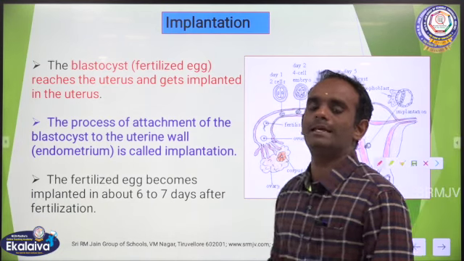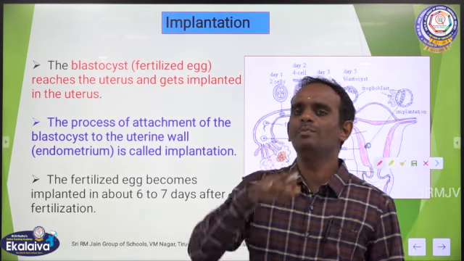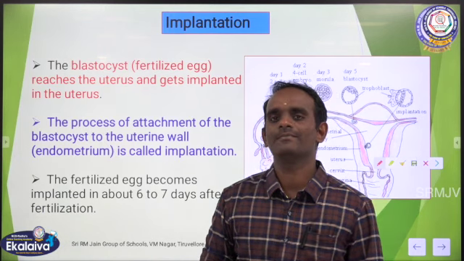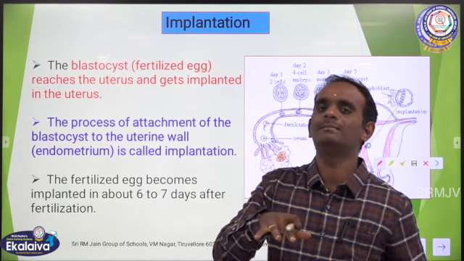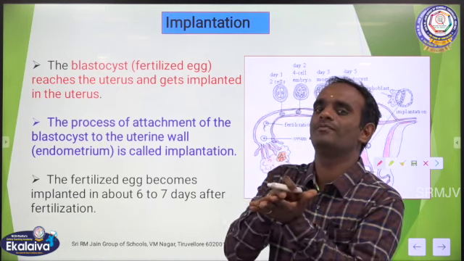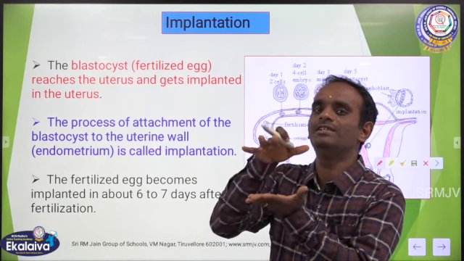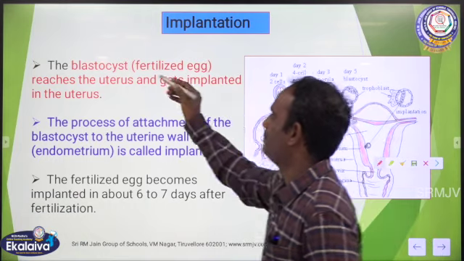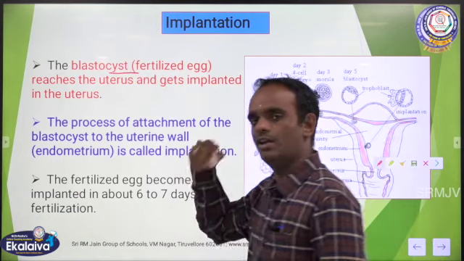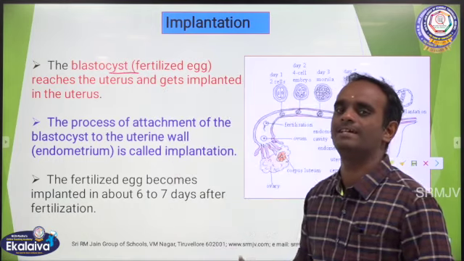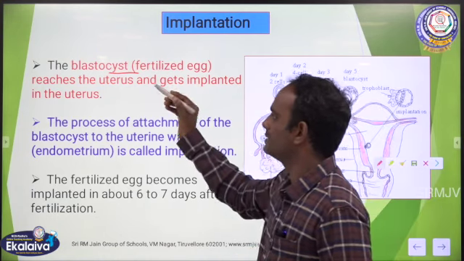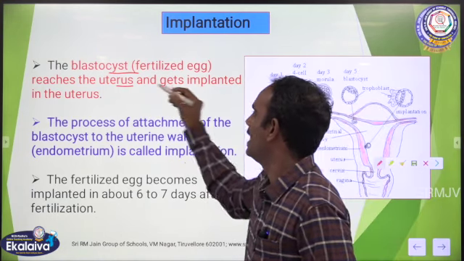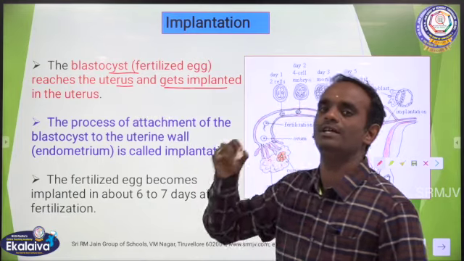The next one is implantation. What do you mean by implantation, children? Implantation is nothing but the attachment of the blastocyst on the uterus wall, that is called implantation, right? See here, the blastocyst is also nothing but the fertilized egg. Okay. So the blastocyst reaches the uterus and gets implanted in the uterus.